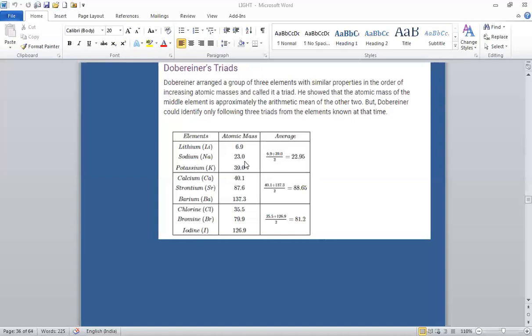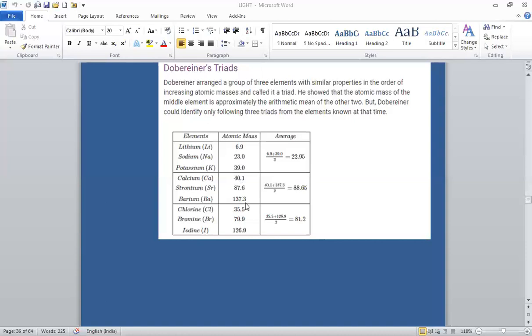Then second, calcium, strontium, and barium, the alkaline earth metal triad. Calcium atomic mass 40.1, strontium 87.6, and barium 137.3.